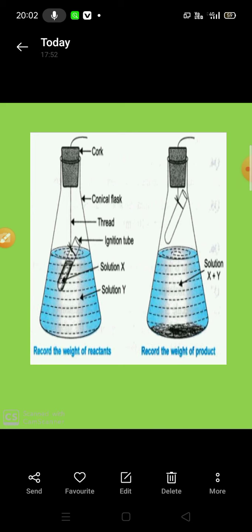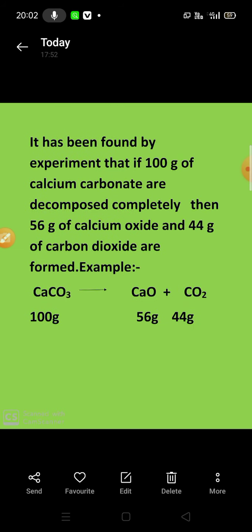This experiment indicates that in any chemical reaction, a new substance is formed, and before the reaction and after the reaction the total mass is conserved. In a chemical reaction, we take calcium carbonate, and when calcium carbonate is heated, you will get calcium oxide and carbon dioxide. It is known as a thermal decomposition reaction.